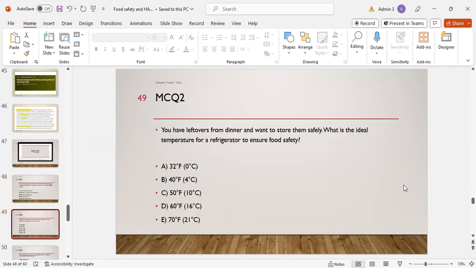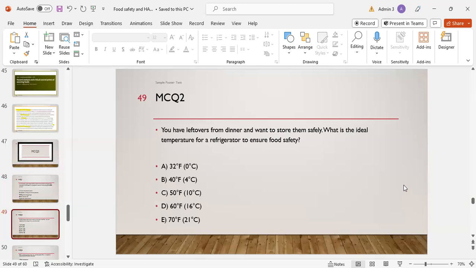MCQ number 2 is, you have a leftover from dinner and want to store them safely. What is the ideal temperature for a refrigerator to ensure food safety? Option A is 32 degree Fahrenheit or 0 Celsius. Option B is 40 degree Fahrenheit or 4 Celsius. Option C is 50 degree Fahrenheit and 10 Celsius. And option D is 60 degree Fahrenheit and option E is 70 degree Fahrenheit.